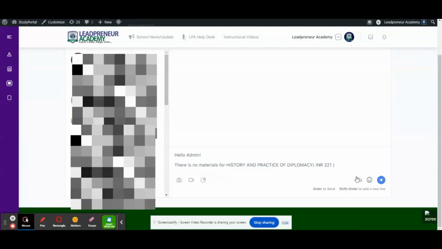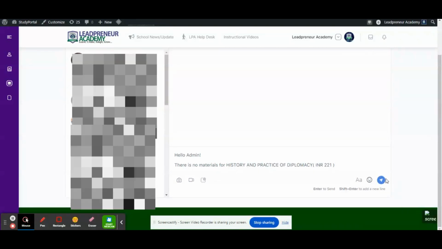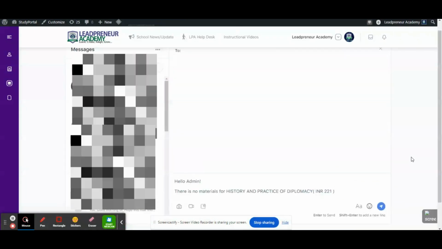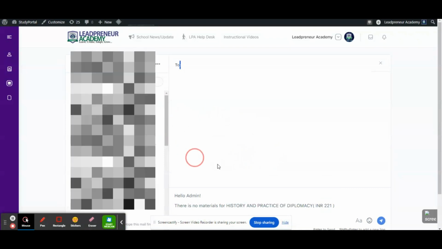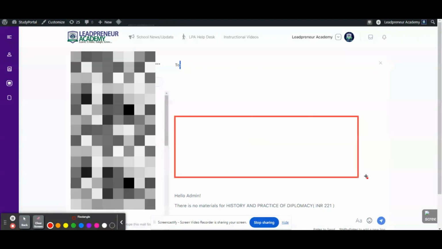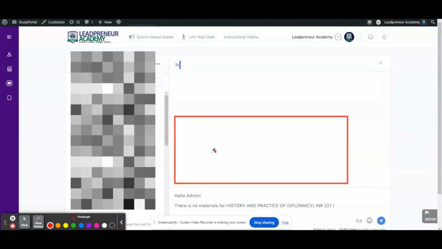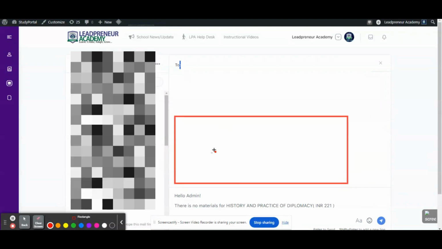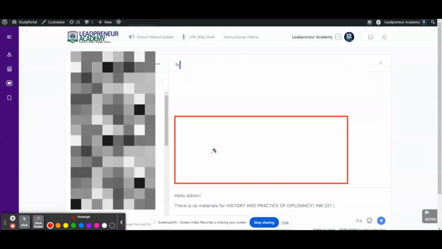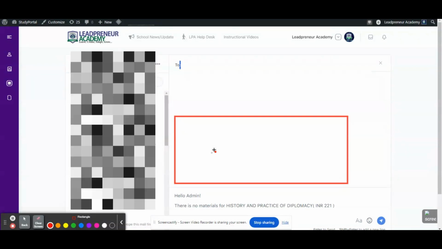After writing your message, you want to click on send, this button right here. When you click on it, the message will be sent, and when the message is sent, it's going to be visible in this region right here. The message is going to be visible here, indicating that you have sent a message to the administrators, and very quickly the issue will be addressed. So that is how you handle a situation like that.